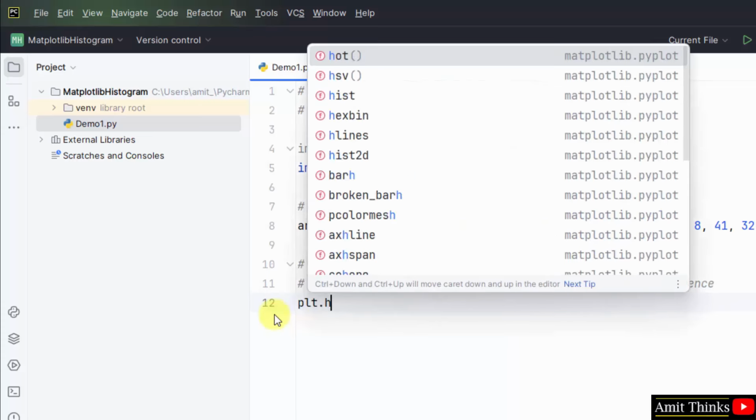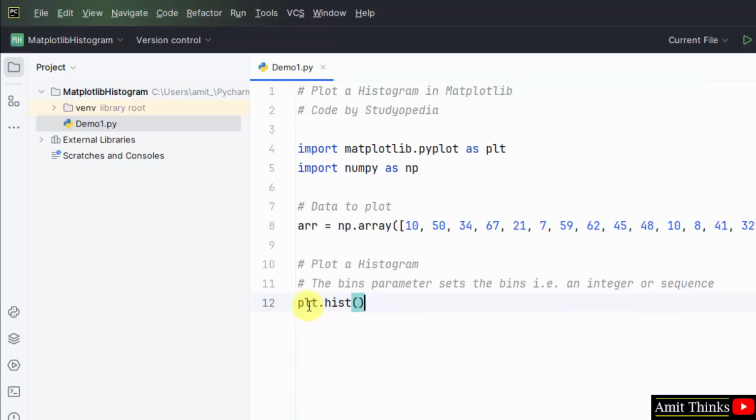Okay, set plt.hist. Hist method I told you. This is the plt, the alias for the submodule. Set the array here and then the bins. Okay, now the labels.